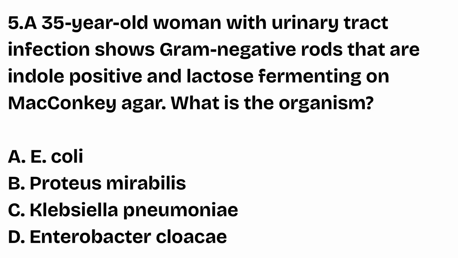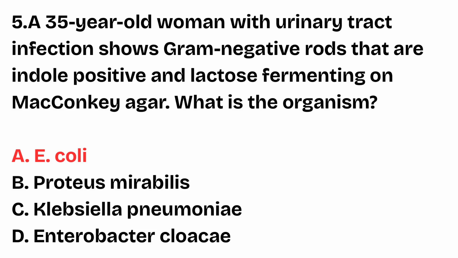E. coli, Proteus mirabilis, Klebsiella pneumoniae, Enterobacter cloacae. The right answer is option A, E. coli. Escherichia coli is indole positive and produces pink colonies on lactose fermenting MacConkey agar. It is the most common cause of urinary tract infection in all age groups.